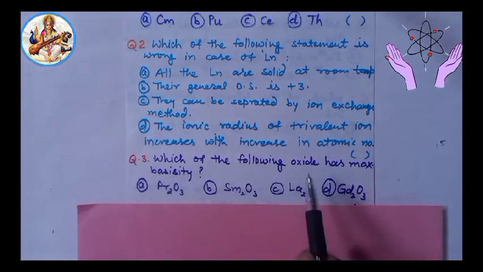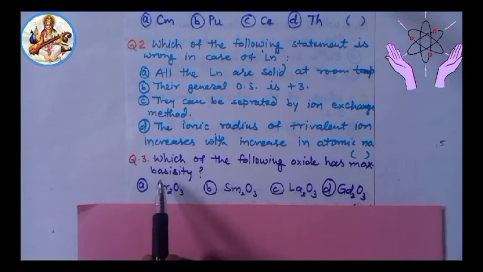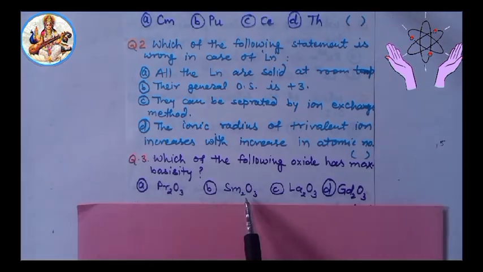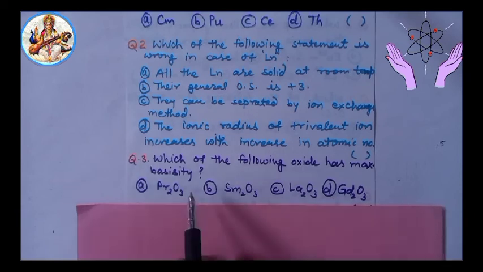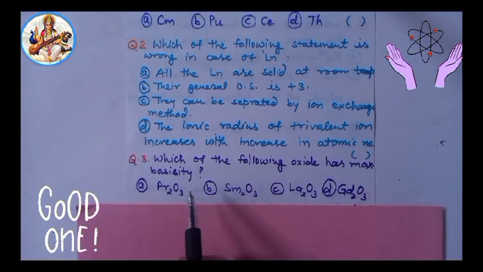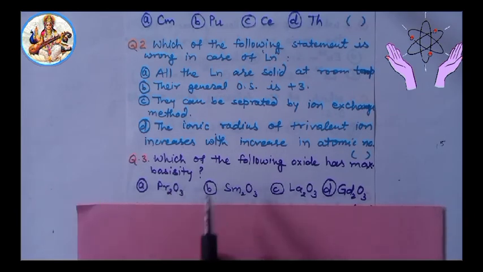Next, third, which of the following oxides has maximum basicity? Important: Pr2O3, Sm2O3, La2O3, Gd2O3. We know that in lanthanides, when we go left to right, the basicity of oxides decreases.